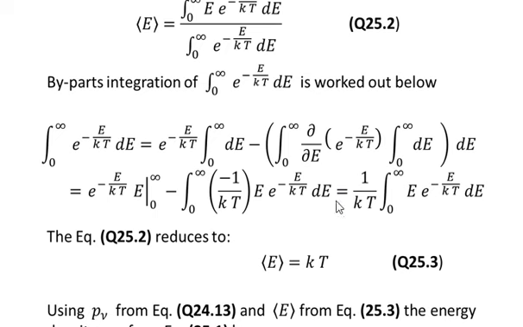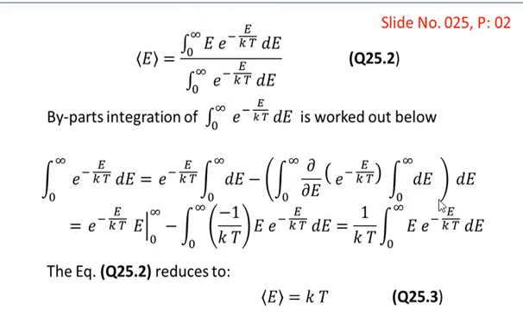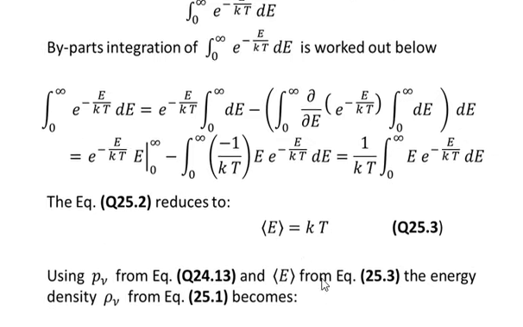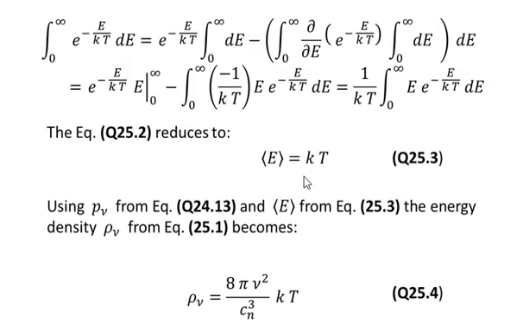The last step of the integration is 1 over kT multiplied by the integral from 0 to infinity of E e to the power minus E over kT dE. If we replace the denominator of equation 25.2 by its integral value, the integral in the numerator cancels out with the integral in the denominator, and we are left with kT. So the average energy will be equal to kT, as given in equation 25.3.